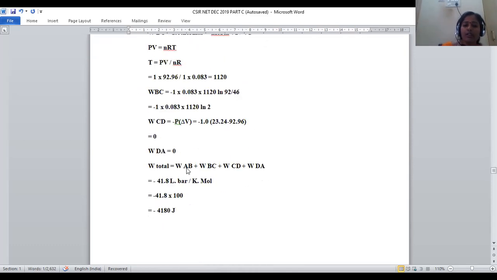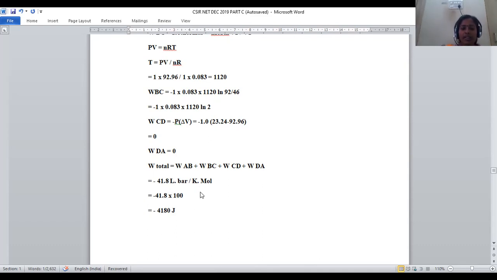So if we substitute all these values, WAB plus WBC plus WCD plus WDA, the entire calculation is given as 41.8. Here it is present in L bar per K mole.